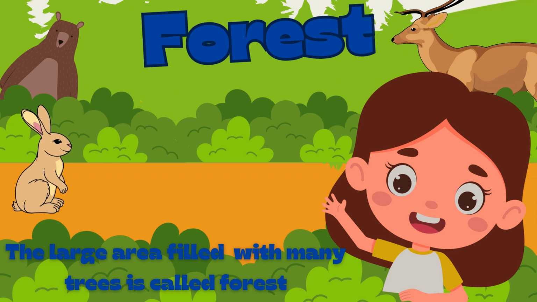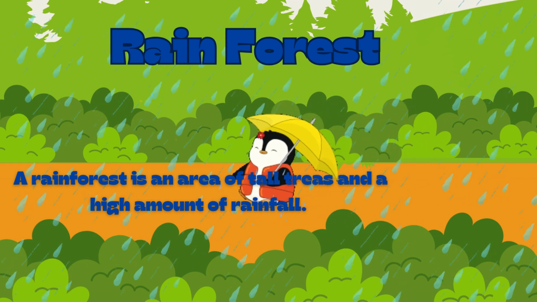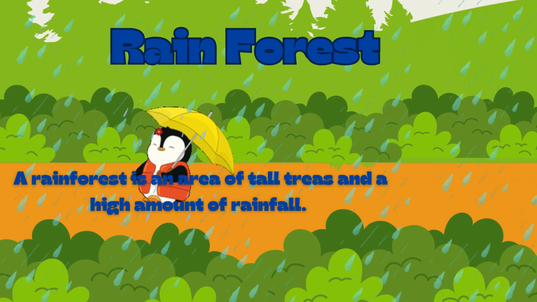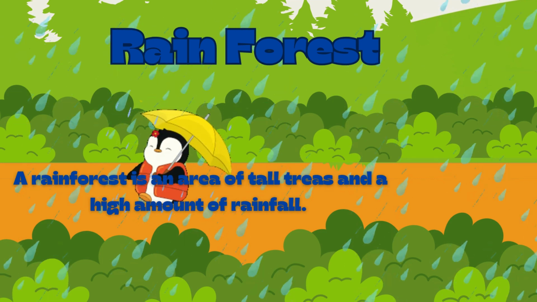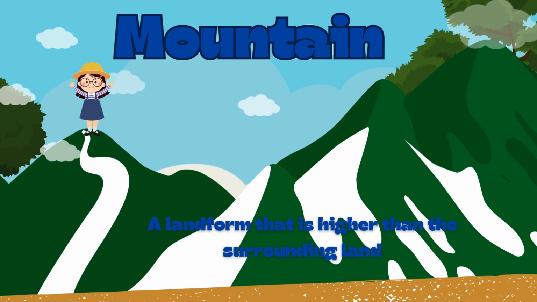Forest. The large area filled with many trees is called forest. Rainforest. A rainforest is an area of tall trees and a high amount of rainfall. Mountain. A landform that is higher than the surrounding land.